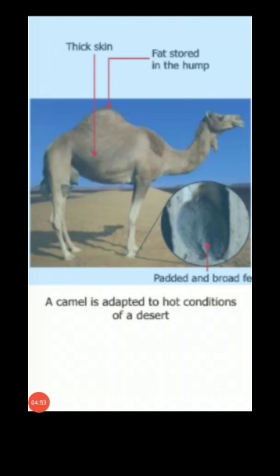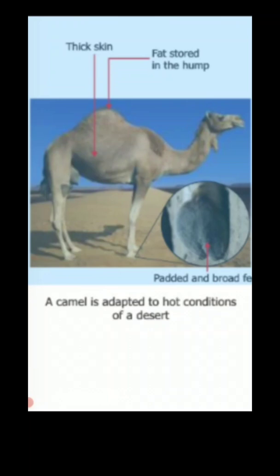Now we will study the animals living in hot desert areas, like camels. In deserts there is very little water. It is very hot during the day but very cold at night. Desert animals like the camel store fat in their hump. The fat can be converted into water when needed.